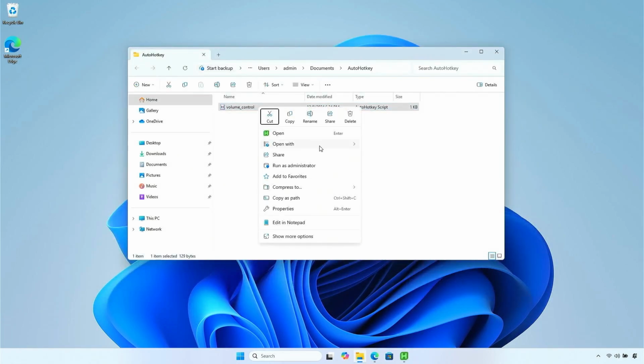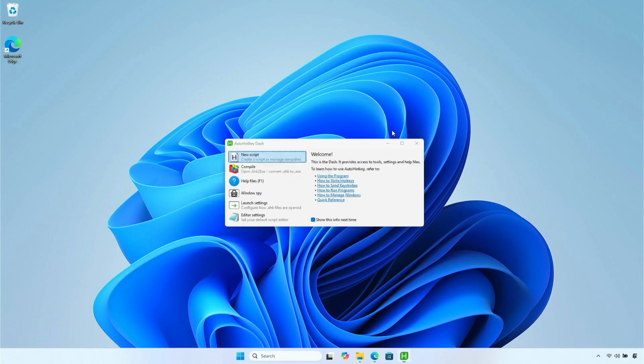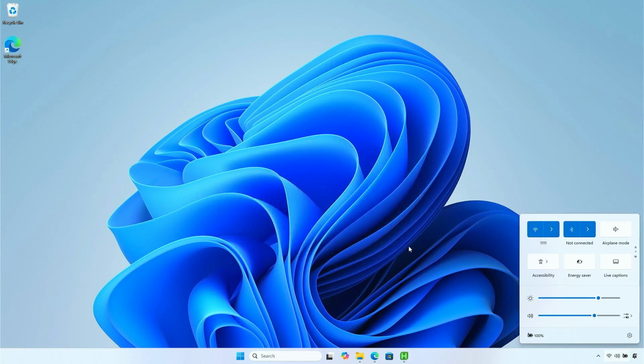Now, run the script to test if it works. As you can see, it worked perfectly.